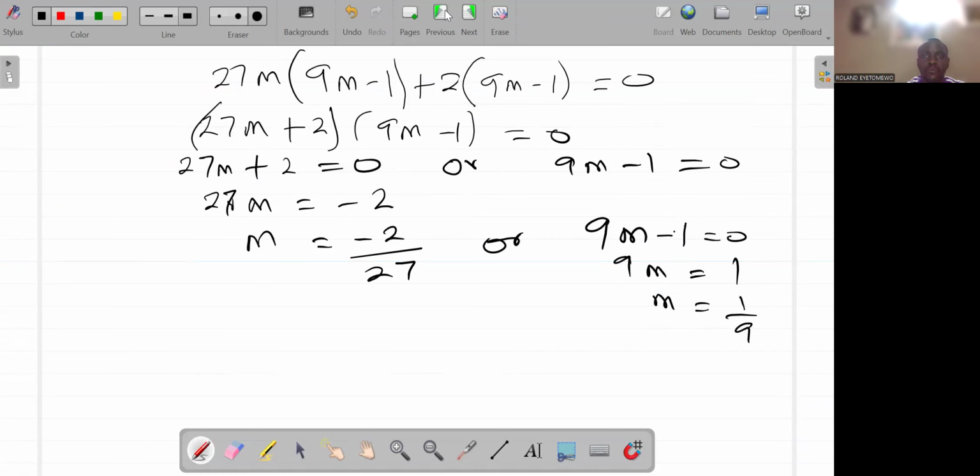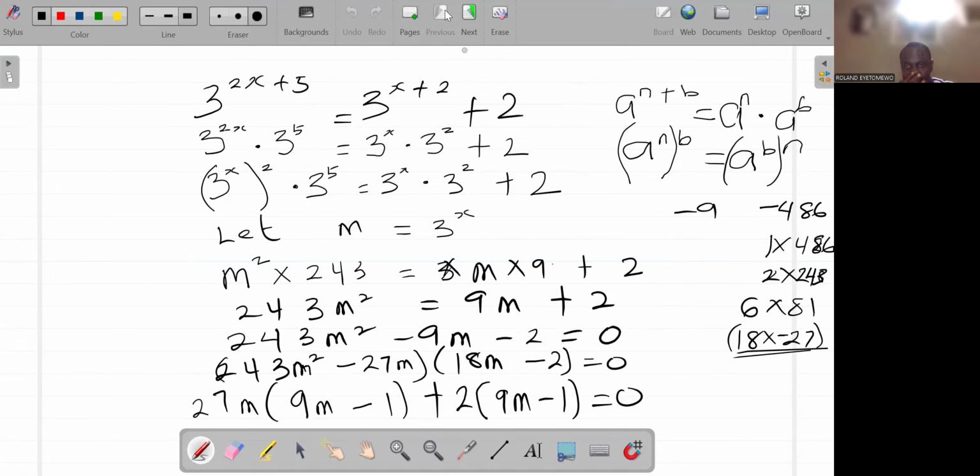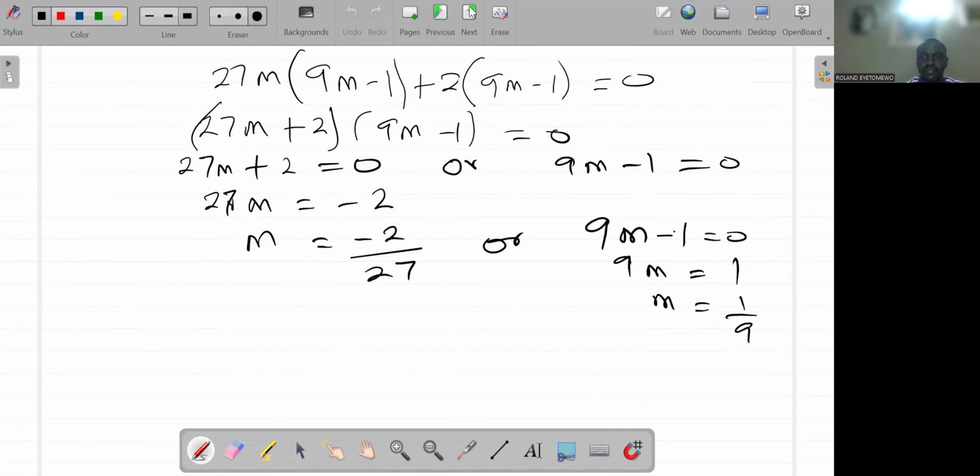I want us to know, look here, we said let m be equal to 3 raised to the power of x. So m is equal to 3 raised to the power of x. Now, m is minus 2 over 27.